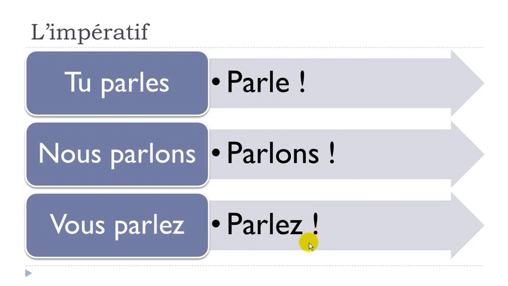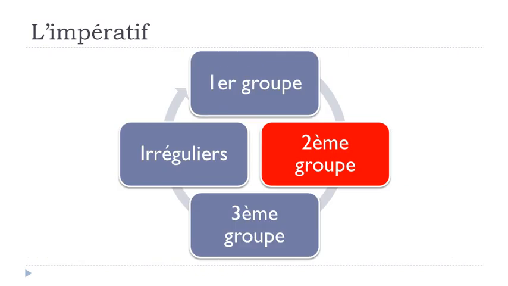So what you need to remember is that the only thing that will change, between the present form here and this imperative form, is this final S that normally we don't pronounce, but still we write it. Okay, so it needs to go away at the imperative for the tu form. Okay, let's see now verbs from the second group.